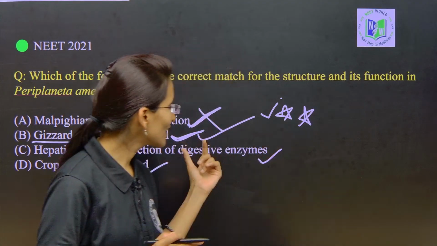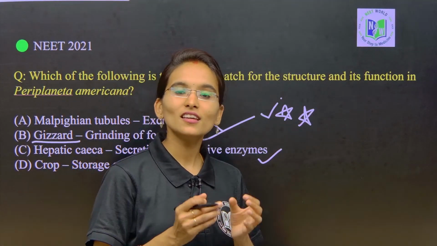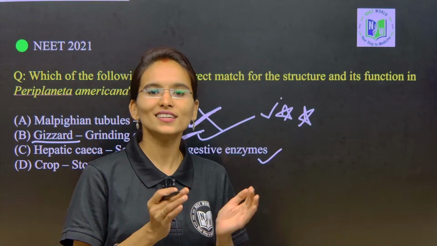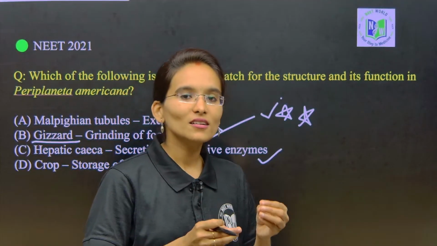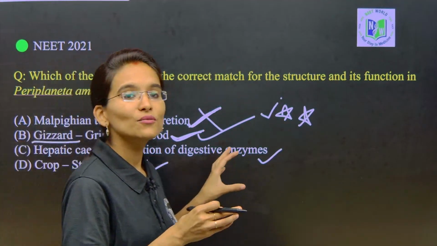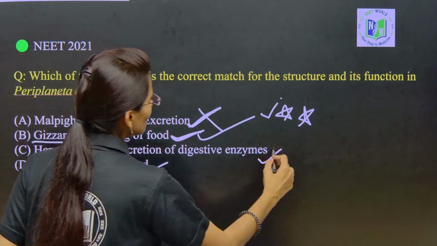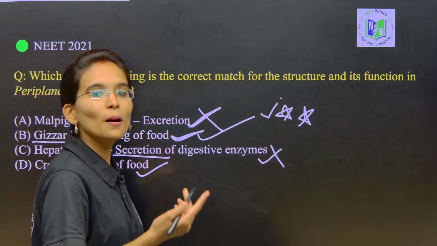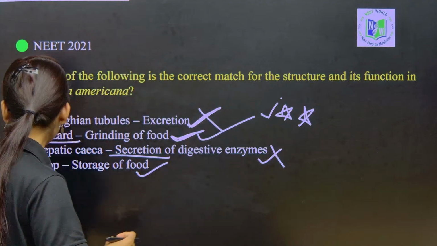So, the hepatic caecae are not only involved in the secretion, but also in the absorption, because the midgut is the region where we cannot find the cuticle. So, this is a major part where both secretion and absorption take place. So, this will be the wrong option. Secretion of digestive enzymes is true, but along with the secretion it is also involved in reabsorption.